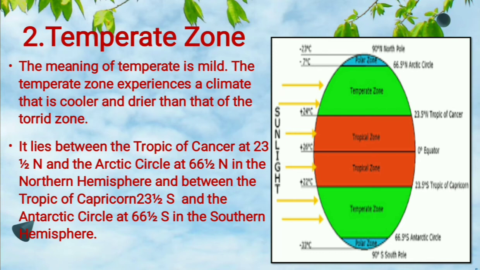Like the north and south torrid zones, the area from the Tropic of Cancer to the Arctic Circle is the north temperate zone, and the area from the Tropic of Capricorn to the Antarctic Circle is the south temperate zone.